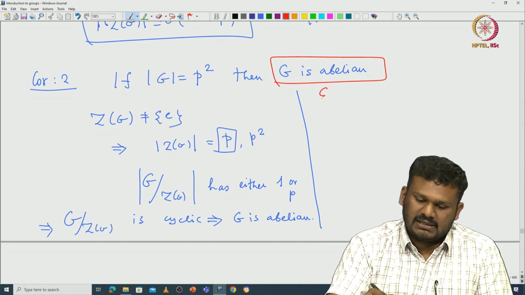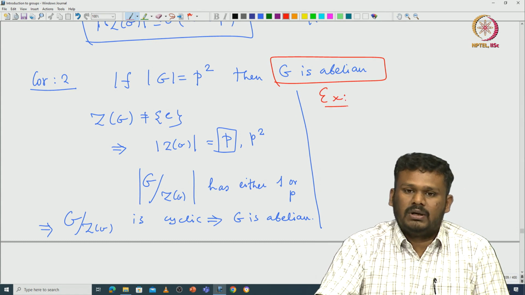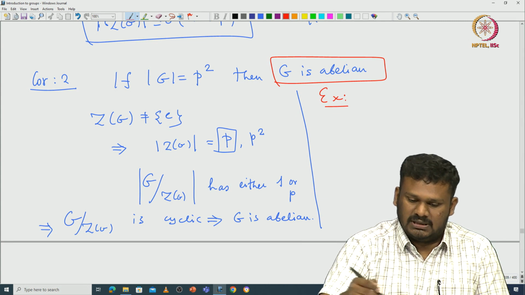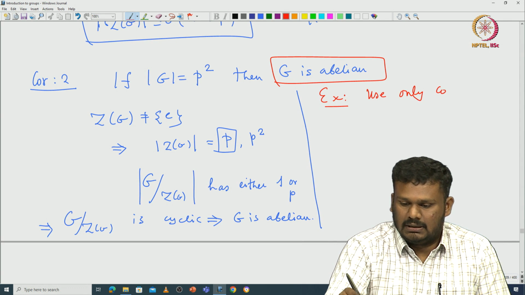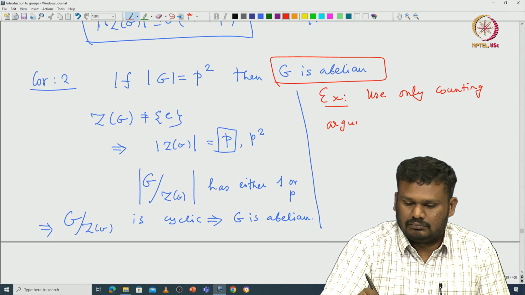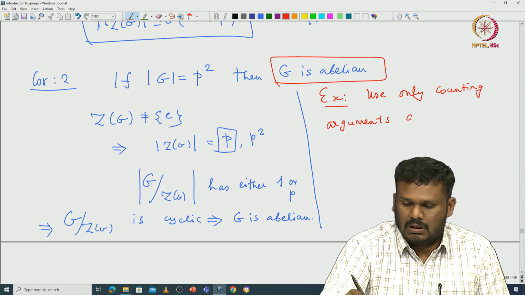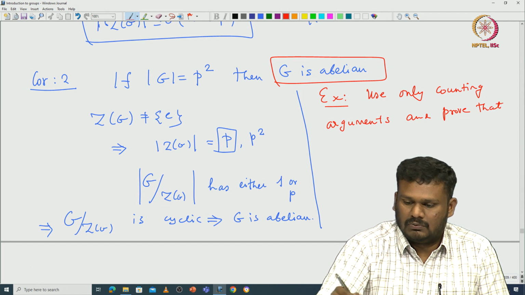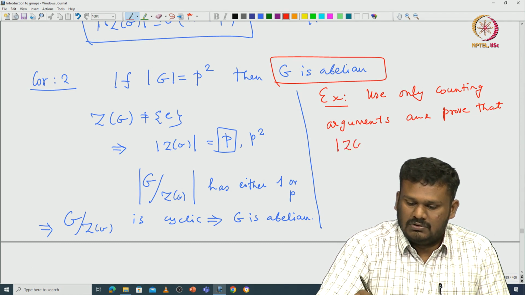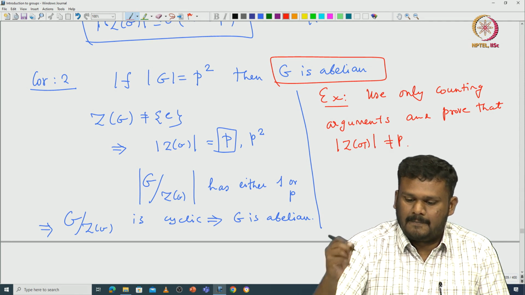Take it as an exercise: use only counting arguments to reprove the same statement, and prove that the cardinality of the center cannot be p.